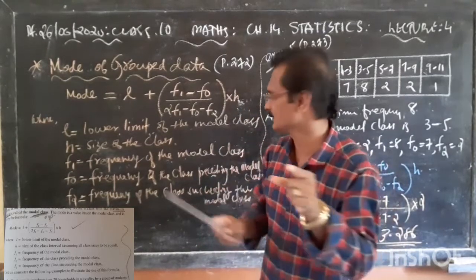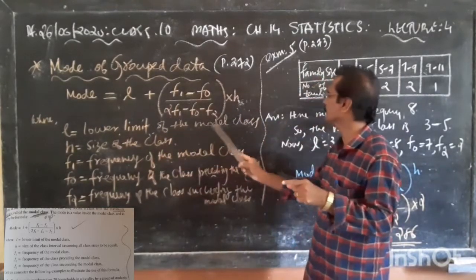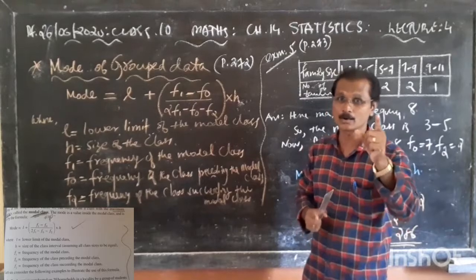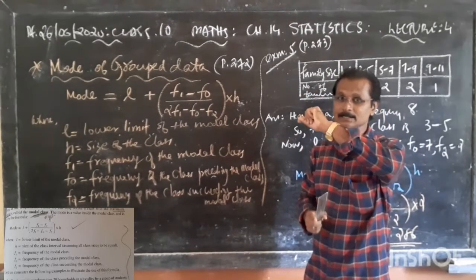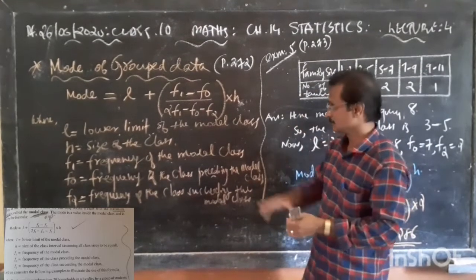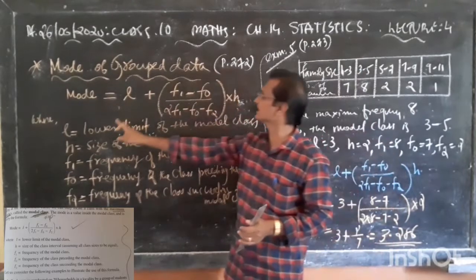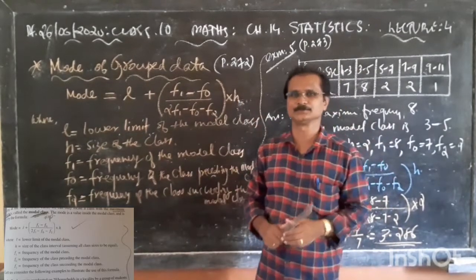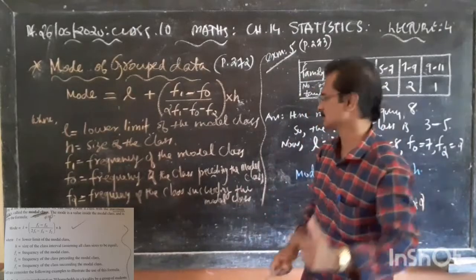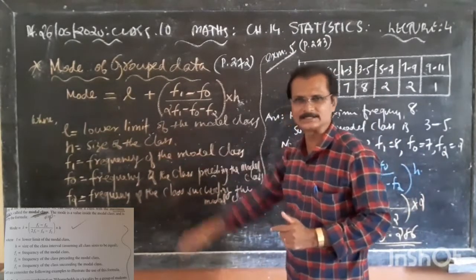What is L? L, the lower limit of the model class. You need to find out the model class. If you know the model class, then you can find out the lower limit. I will help you. How to find out the model class?